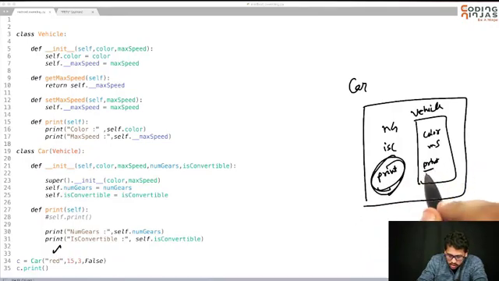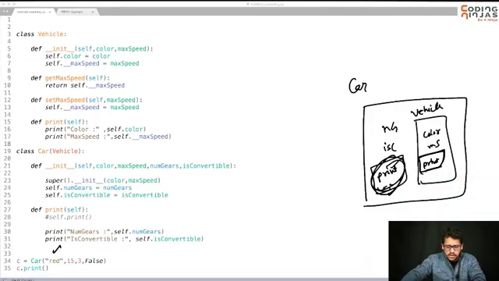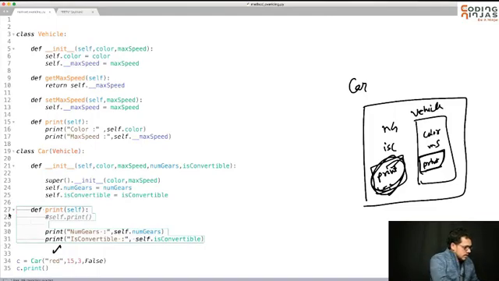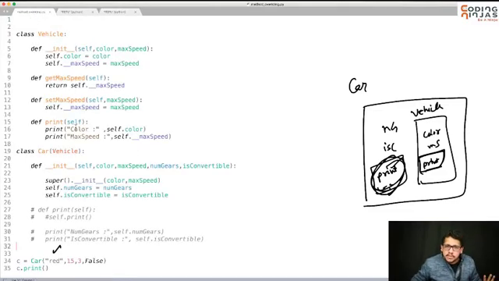Now, what is the usage of this function? We will see that, but if the print is present in both, then this print has been called. Let's see what happens if this print was not there. Now if I call c.print, I'm not getting any error. Instead, vehicle's print has been called.